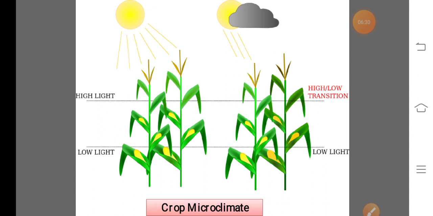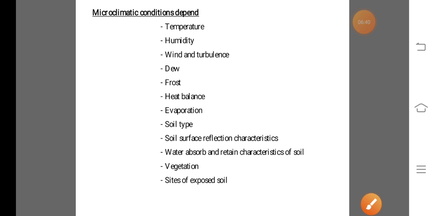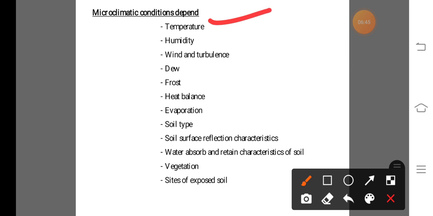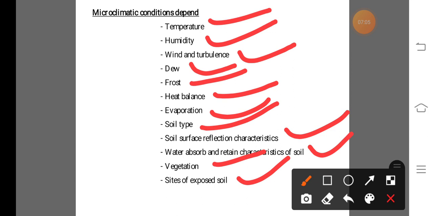And this microclimate, generally on the ground surface or in the case of a crop, depends upon various weather parameters or various factors. These factors are: first, temperature; second, humidity; next, wind and turbulence; dew, frost, heat balance, evaporation; soil type, soil surface reflection characteristics; water absorption and retention characteristics of soil; vegetation; and site of exposure of soil.